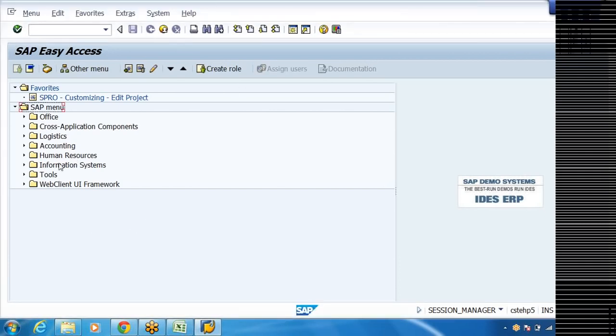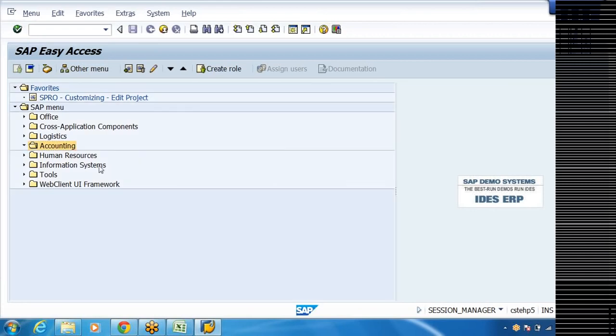So in Easy Access screen, you'll find this is called menu path. This is enter. If you keep the cursor here, the same button, the way you press enter on our keyboard, same enter. This is called command box. This is called a standard toolbar. Standard toolbar is the standard for every screen, it will be appearing. This is the title bar, and this is called transaction toolbar. Depending upon the nature of the transaction, this will change. Anyhow, this is called body of the screen, and this is a menu, SAP menu.